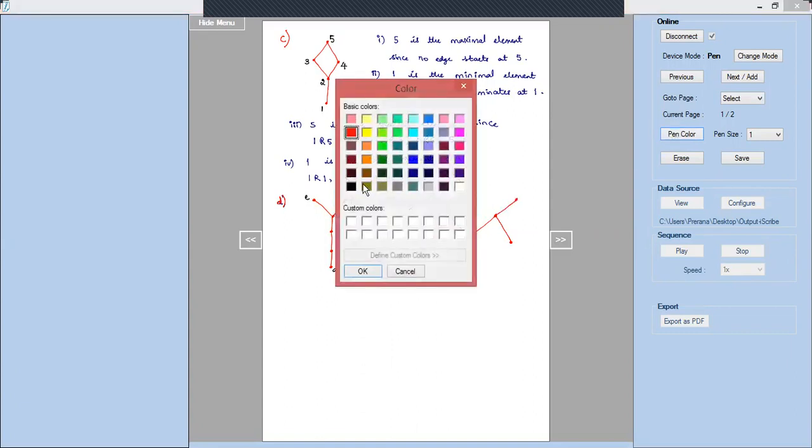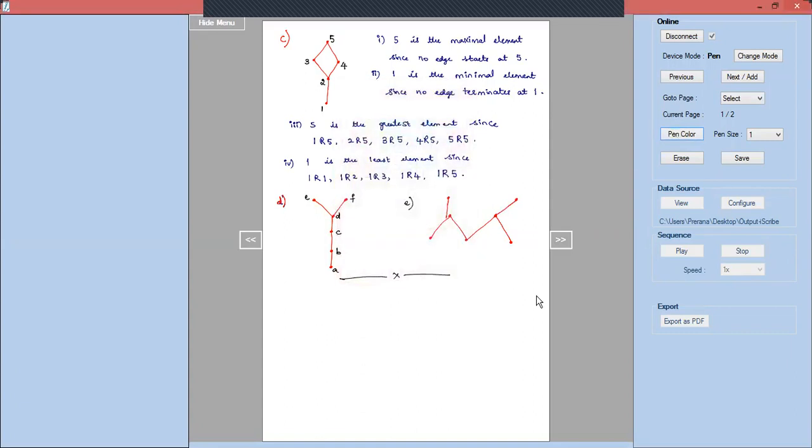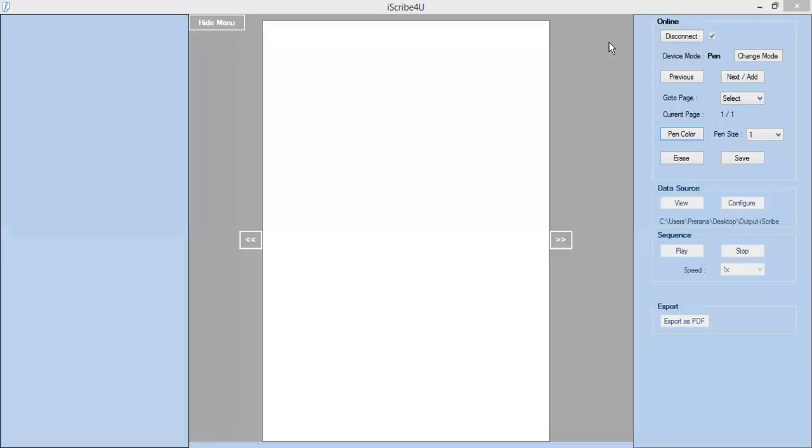We'll name the vertices. We'll see the next problem.